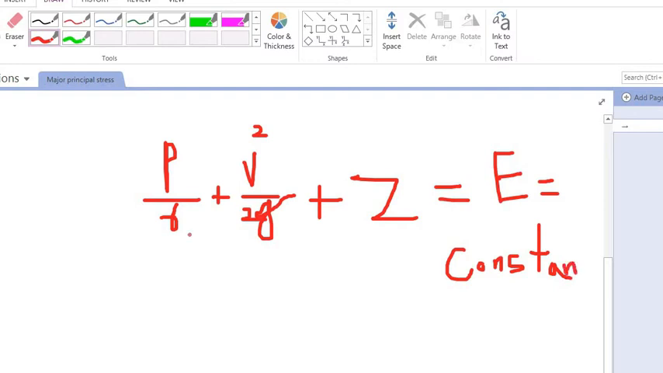So this is pressure head, this one is velocity head, and this one is potential head. So what is that actually? We will see.